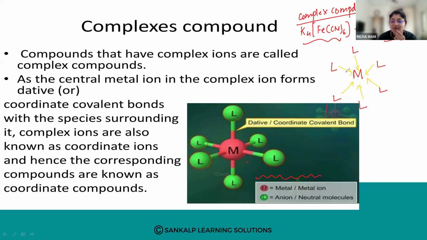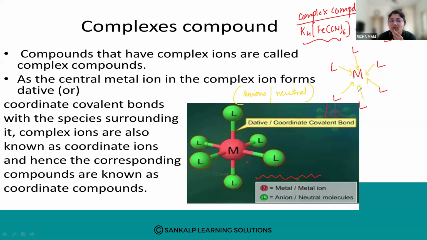So complex compounds are found how? In the center, your metal atom or metal ion will be there, and surrounding it your ligands will be there. These ligands are either anions or neutral molecules, and they have a special bond called a coordinate covalent bond or dative bond.